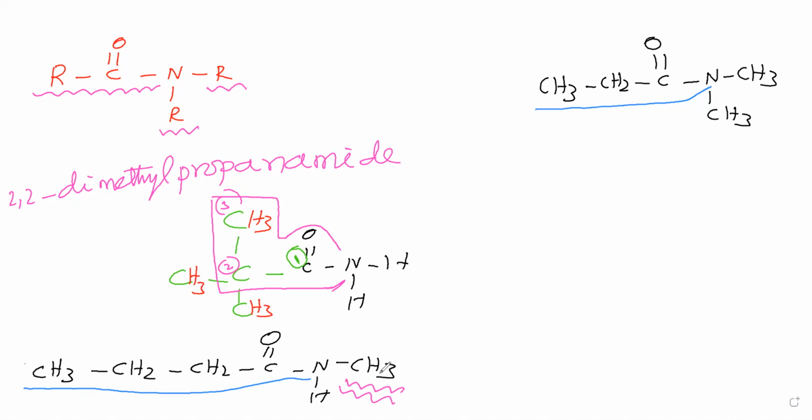Okay, this N is having what group? That group name we have to say first, then we have to go for this. This N is having methyl, therefore we can say this is N-methyl. This CH3 is called methyl. This CH3 methyl group is attached to N, therefore we are saying this is N-methyl. Here how many carbon atoms? 4 carbon atoms are there. Now we are coming to this. Here parent chain contains 4 carbon atoms, therefore but. Primary suffix ane we will write, e we have dropped. Secondary suffix is amide, we will write. So N-methylbutanamide is the name of this.